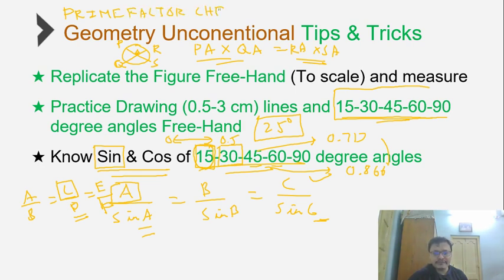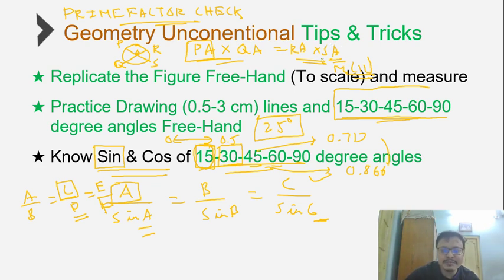So what is meant by prime factor logic check? When we say prime factor logic check, you have to look at multiples. Let's say you need to find out the value of PA, and let's say the value of SA is a multiple of a prime number, that is 11. It could be 44, it could be 66, it could be any multiple of 11.